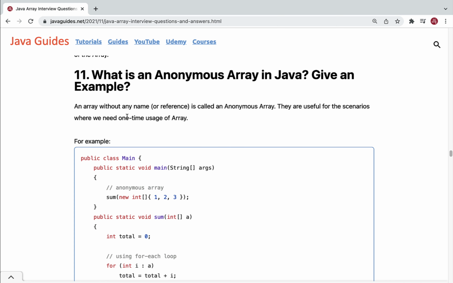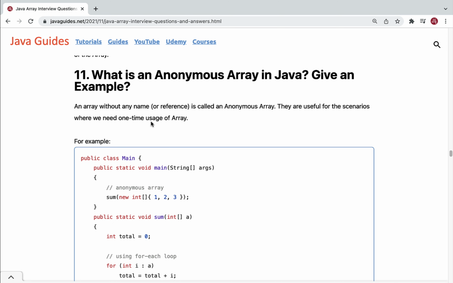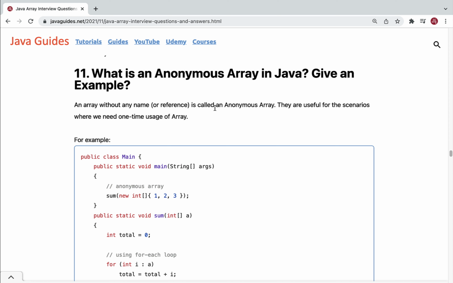Alright, next question is, what is an anonymous array in Java? Give an example. Well, we have seen that we have anonymous class, anonymous function in Java, right? Anonymous function meaning lambda expression. So lambda expression doesn't have a name, right? Similar to that, we can also define anonymous array. An array without any name is called anonymous array.